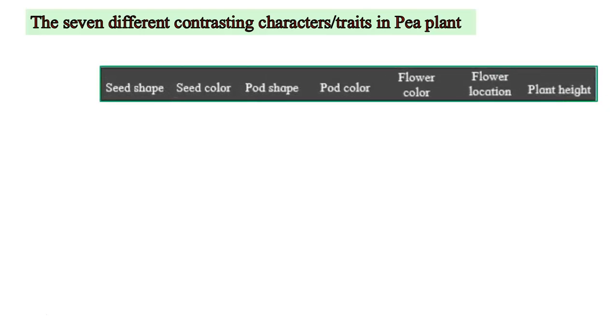One of the reasons for Mendel's success is his selection of the tool for his experiment, the garden pea plant. This pea plant shows distinct contrasting characters, and that way we come across a variety of pea plants. The 7 different characters selected by Mendel are shape of the seed, color of the seed, shape of the fruit called pod, color of the pod, color of the flower, position of the flower on the plant, and the height of the plant. Each of these characters has contrasting traits.